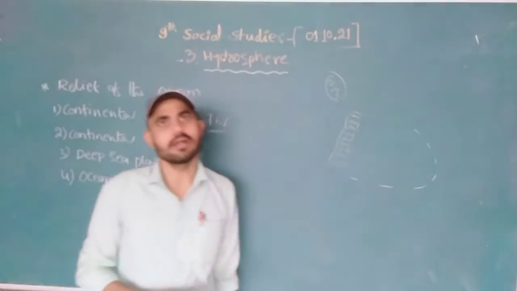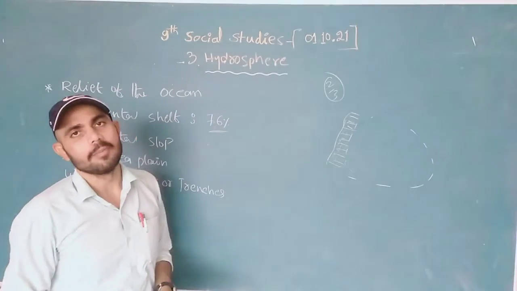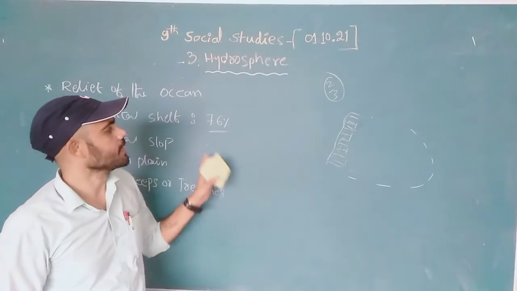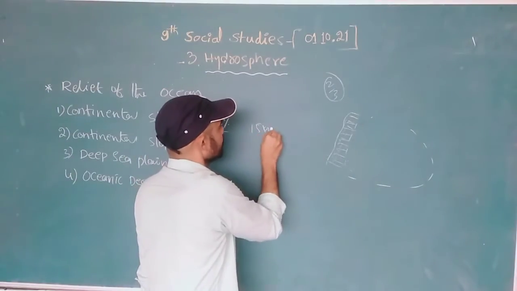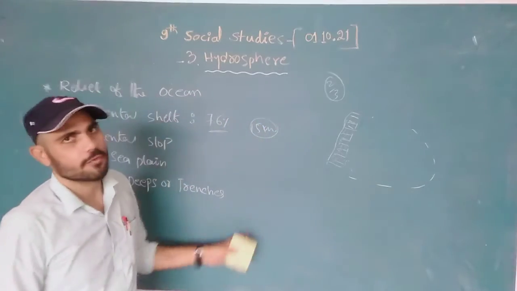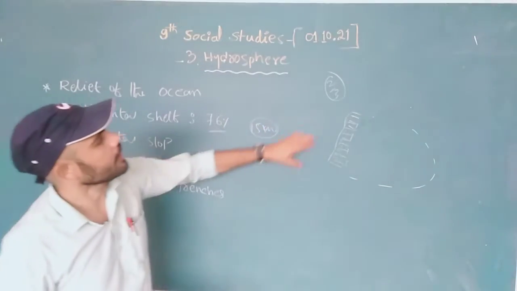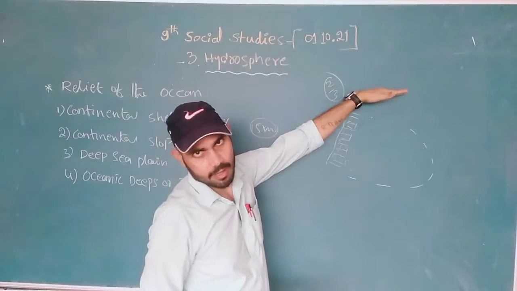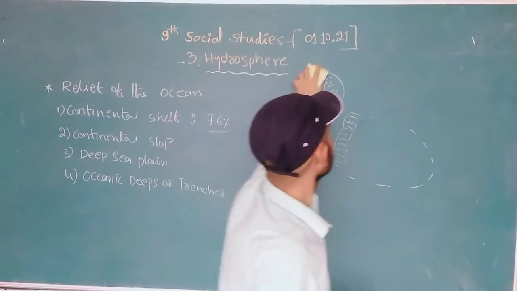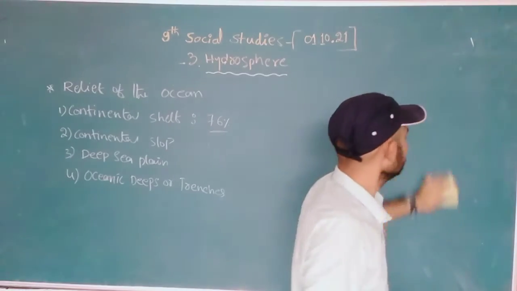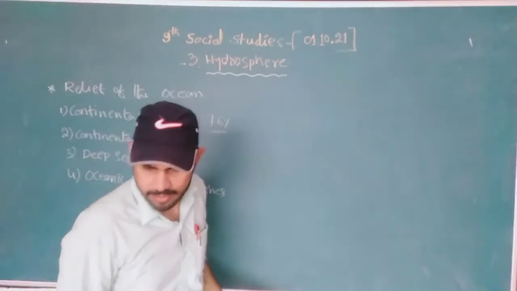Among them, the biggest continental shelf we can say is the Siberian shelf. It extends almost 15 kilometers. Why? Because Siberia is located on a plateau, near Antarctica. See, this is the first relief feature, the continental shelf.